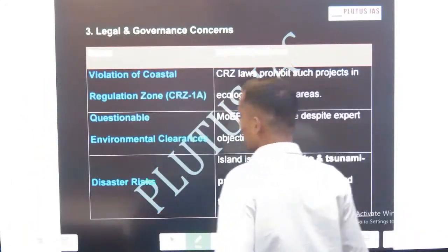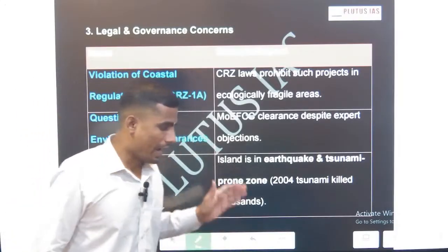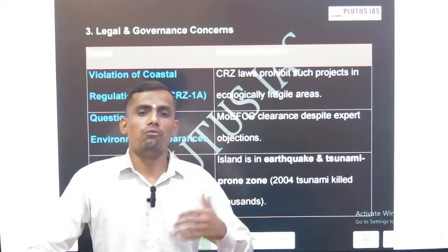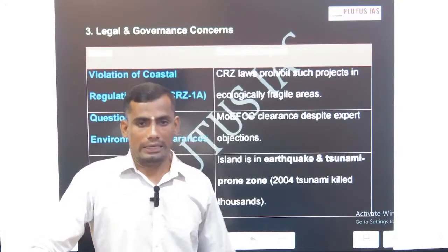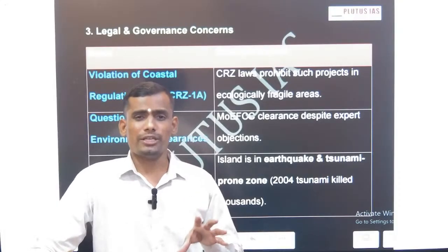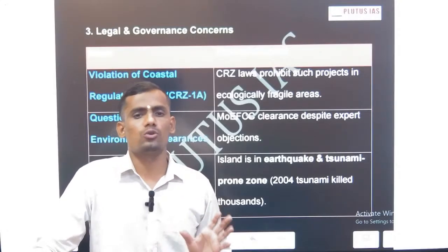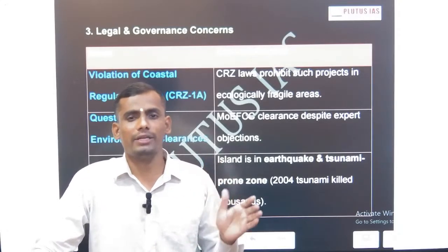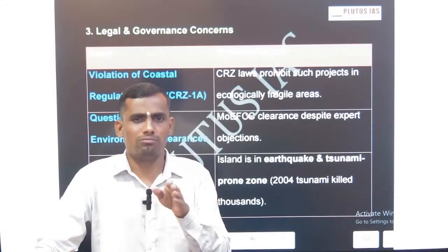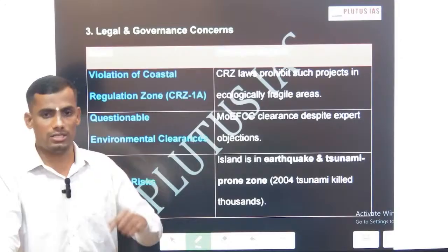Now the next concern is legal concerns. What are the legal concerns? We have the Environment Protection Act, which says that we must preserve the environment. Even the Greater Nicobar project area comes under the eco-sensitive zone. What is an eco-sensitive zone? Eco-sensitive zones are nothing but buffer areas created to protect the environment, and this has been mentioned in the Environment Act 1986. So this is the first legal concern.